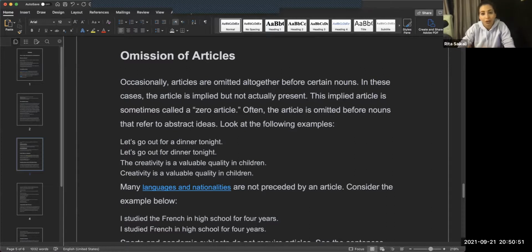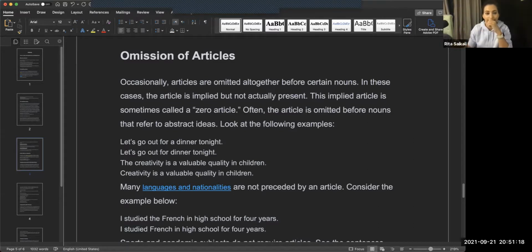This implied article is sometimes called a zero article. Often the article is omitted before a noun that refers to an abstract idea. An abstract idea is something that is not really solid, not really there. It's a different kind of concept.